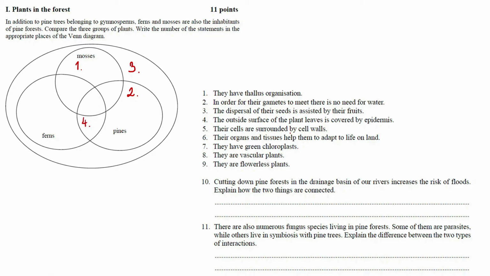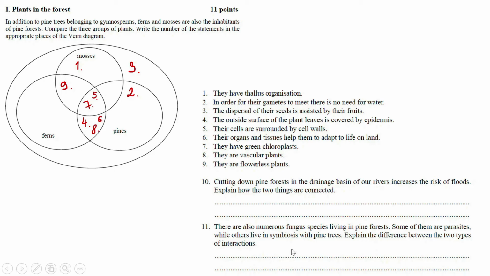Their cells are surrounded by cell walls. Number five is true for all. Obviously, all of them are made up of plant cells. Their organs and tissues help them to adapt to life on land. That is true for ferns and pines, but not for the mosses. They have green chloroplasts. Obviously, all of them have green chloroplasts. They are vascular plants. We have just mentioned that ferns and pines are the vascular ones. They are flowerless plants. Basically, that's true for the ferns and the mosses. So number 9 comes to this intersection.